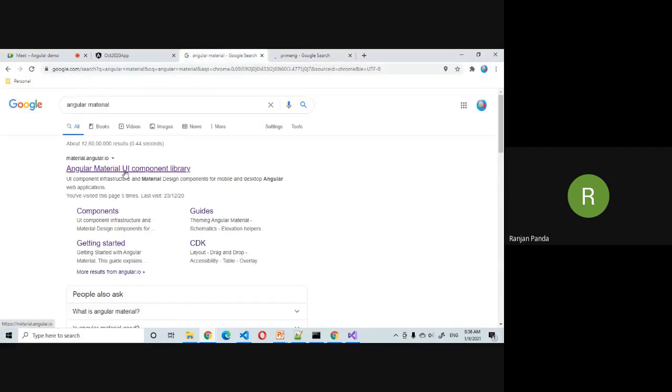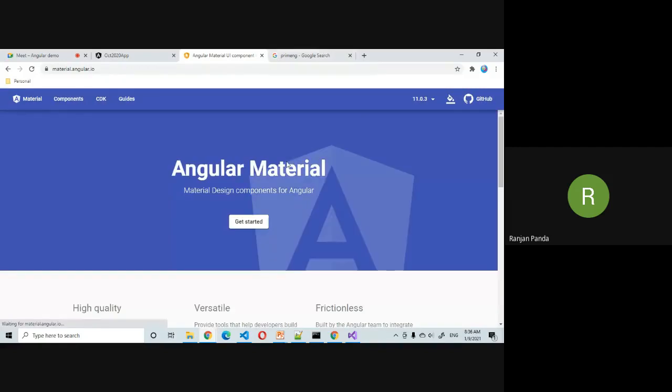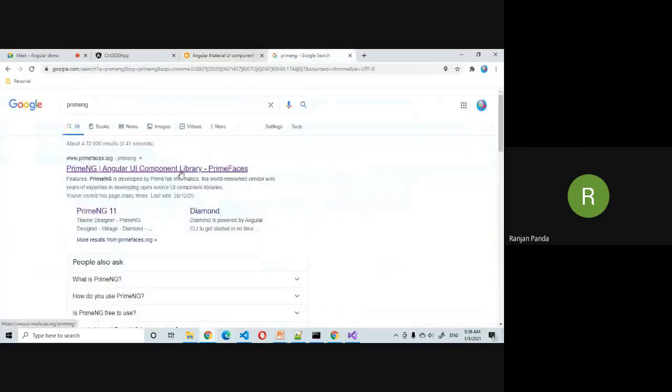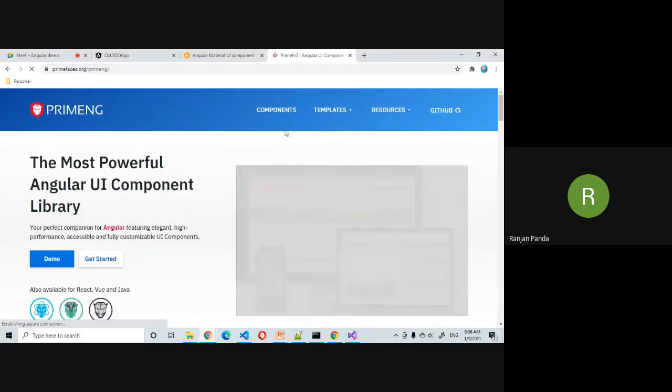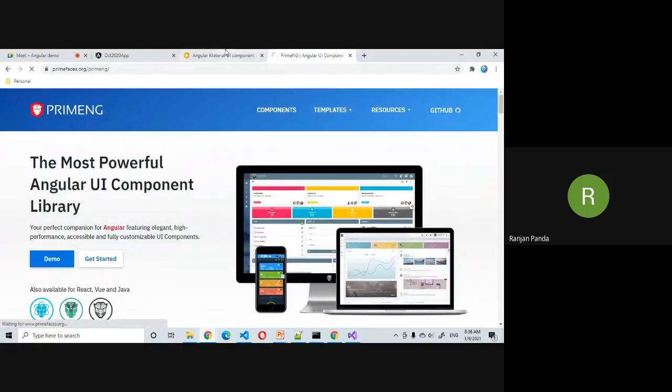Angular Material is a UI library for Angular. This is the most downloaded and most used UI library in the Angular ecosystem. And the second most downloaded UI library is PrimeNG. This is also becoming very popular nowadays.